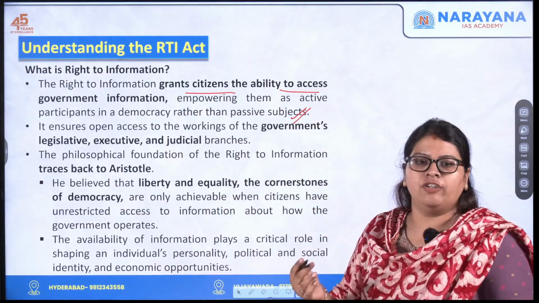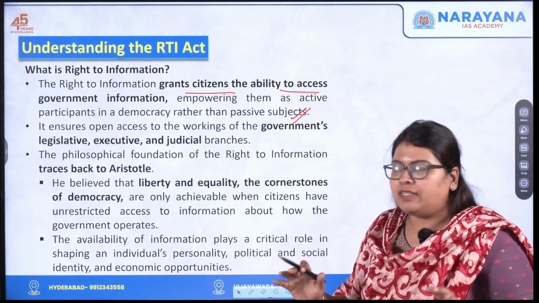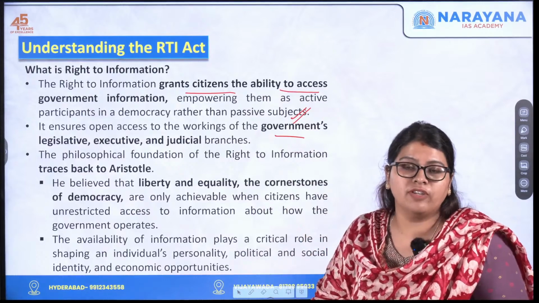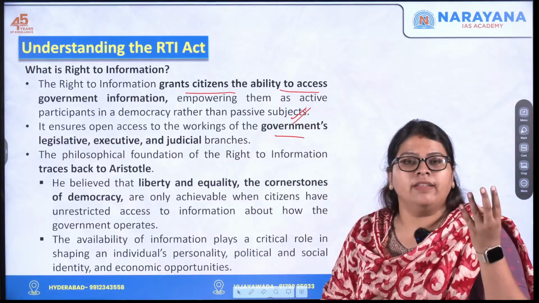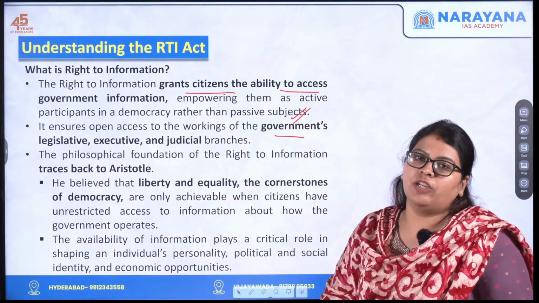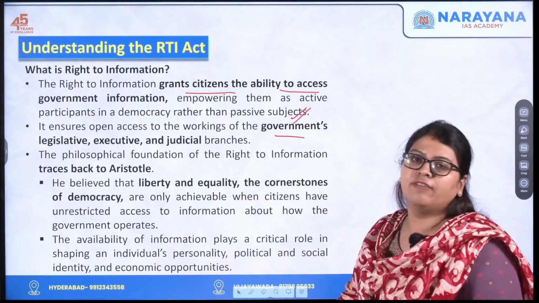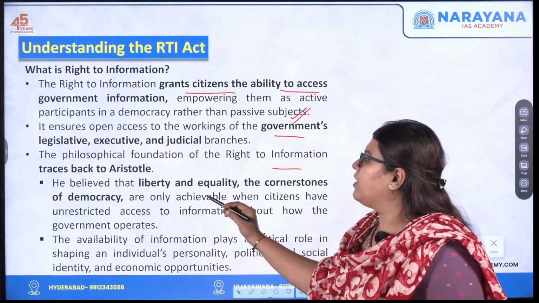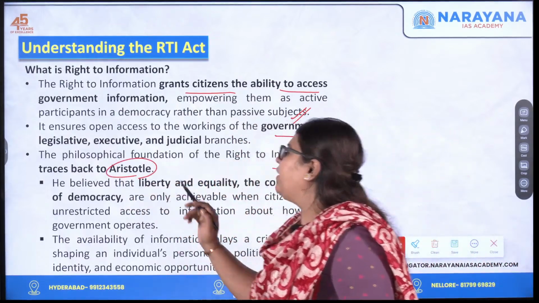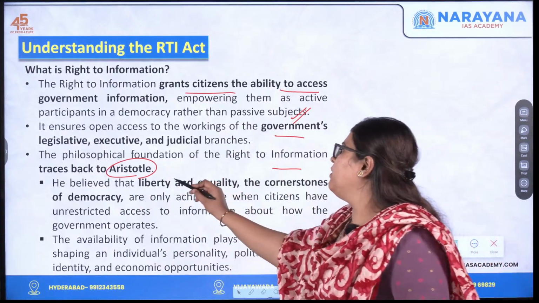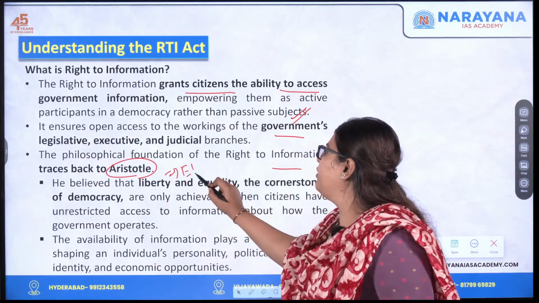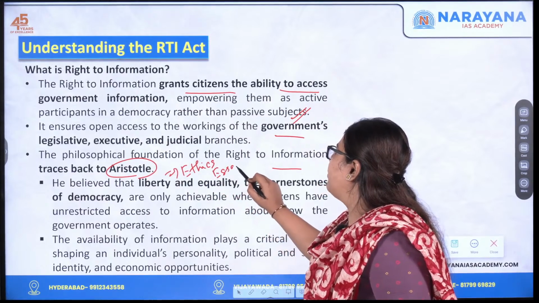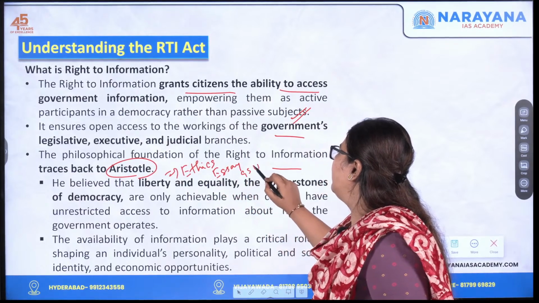This ensures open access to the working of the government's different branches: the legislature, the executive as well as the judiciary. And philosophically, the foundation of right to information traces back to Aristotle. This becomes important when you write your ethics, your essay, and your GS2 governance paper.